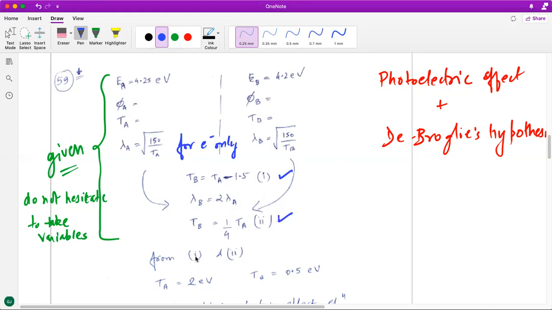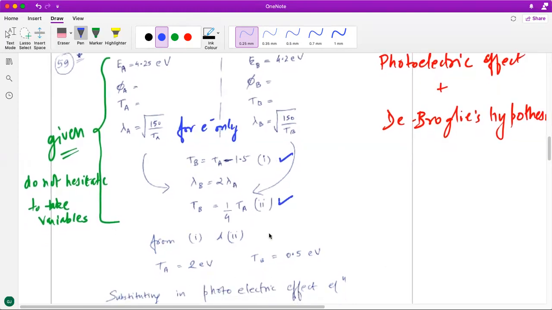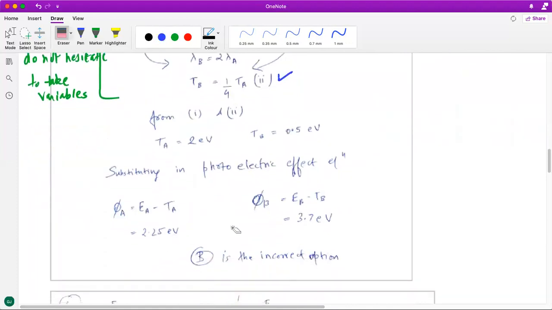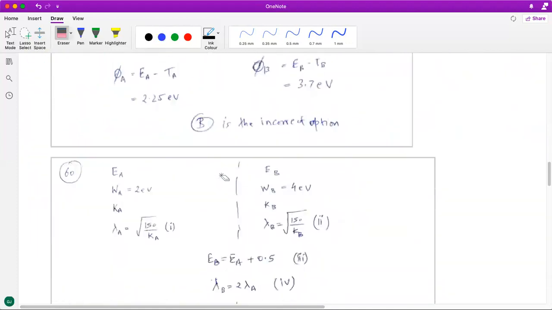So from these two equations in two variables, I can get the value of TA and TB. Once I get the value of TA and TB, I then use the photoelectric effect equation to get the value of phi A and phi B. Based on it, I can then select from the options that are there.